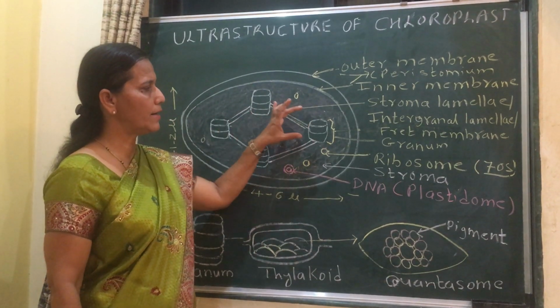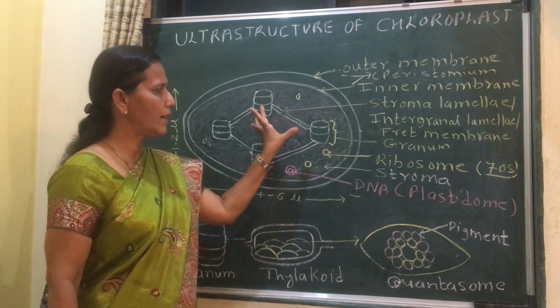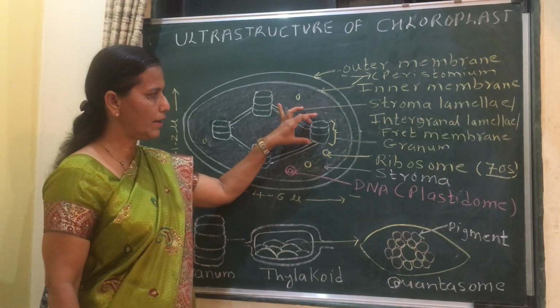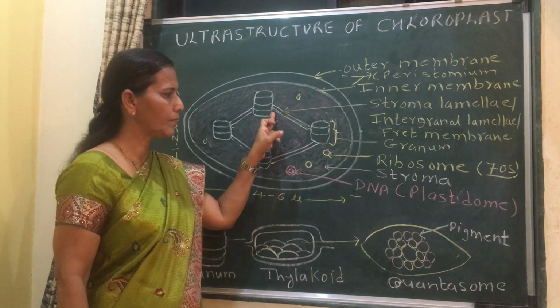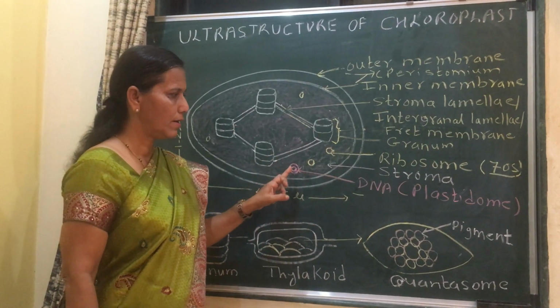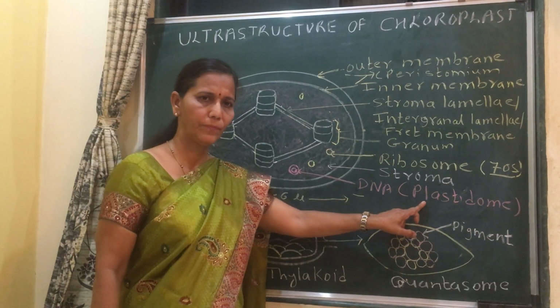Then this stroma consists of a number of grana, connected by stroma lamellae. Then it contains ribosomes. Then circular DNA is called plastidome.